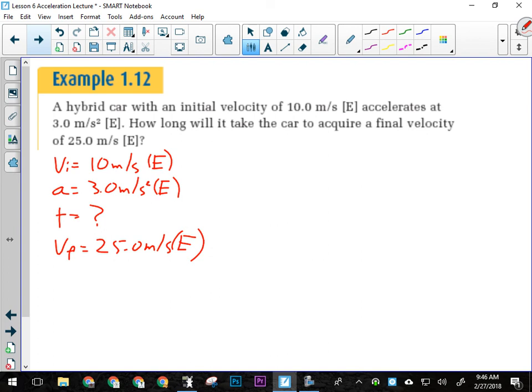All right. So what formula do I have that has those 4 things in it? This is where writing down your givens becomes important. We have 5 acceleration formulas to choose from. I've got to write down my givens so I know which one to use. Which formula should I use given these givens?